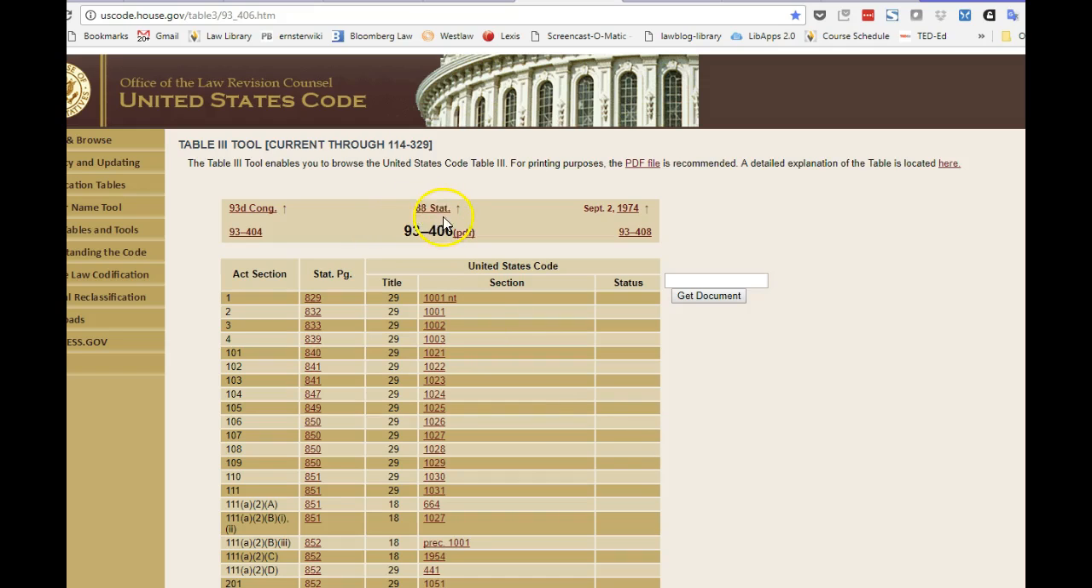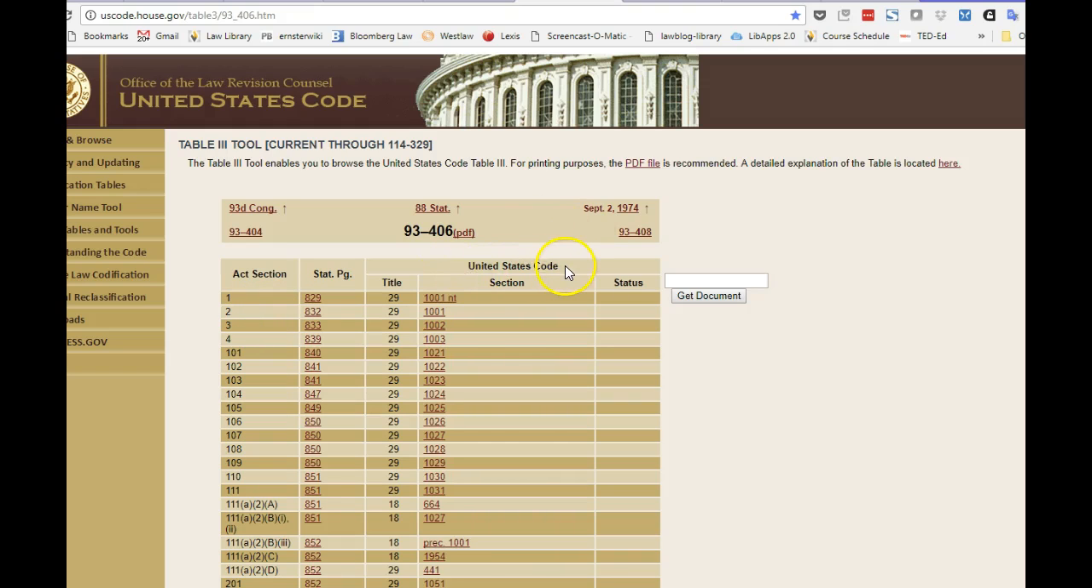And again, it tells us what planet we live on, which is 88 Stat. And what the Table 3 tool does for us is it lists the sections of the Act. So this is the sections of our HERO 93-406. So section 1, 2, 3, 4, then it jumps to 101, etc. And it tells us where to find that particular section in the U.S.